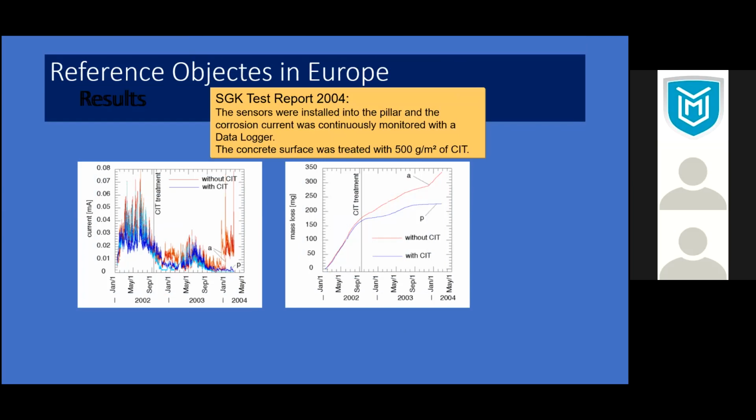So if you look at this one, after treatment, it almost starts reversing the corrosion. The current is indicative of corrosion. If you have active corrosion, then it will continue like this. I will show you in the next few slides.